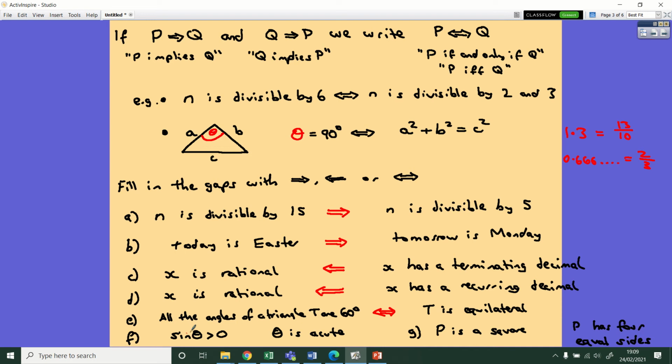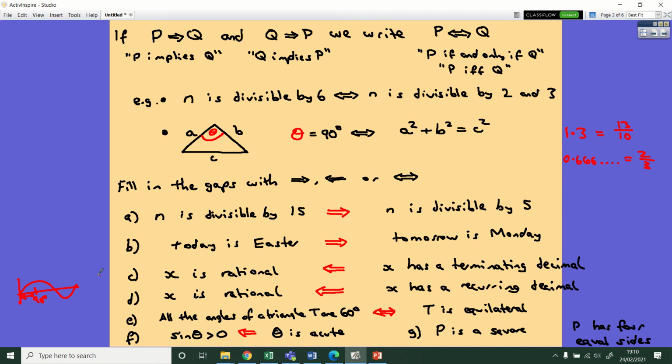For F, we've got sine theta is bigger than 0, and then theta is acute. Well, if your angle is acute, then we know from the sine graph, which I should probably draw, so 90 degrees is here. Acute angles live in this first little piece. If it's acute, then yes, sine is going to be positive, so we can point this way.